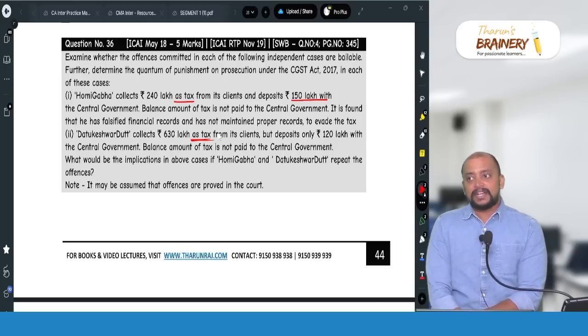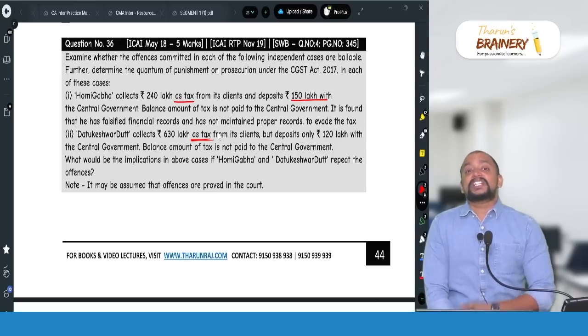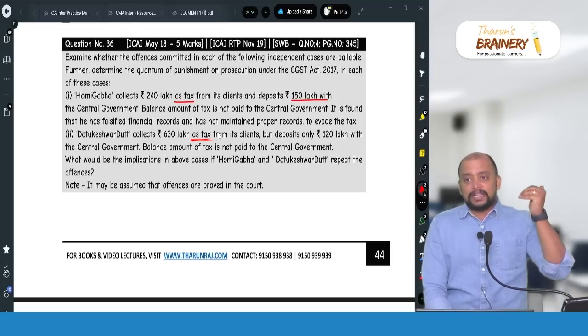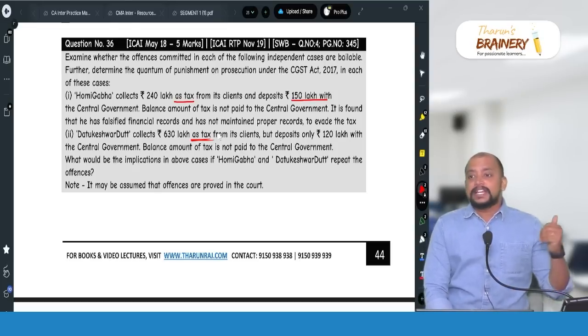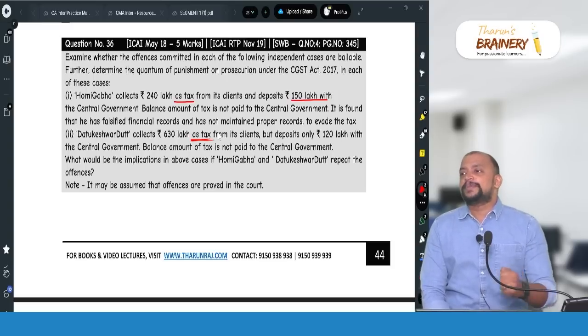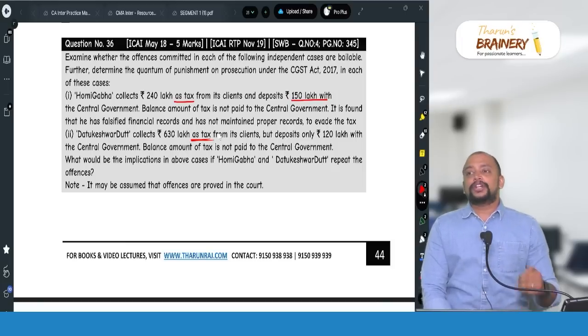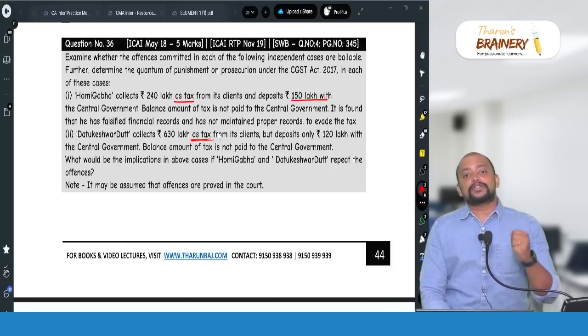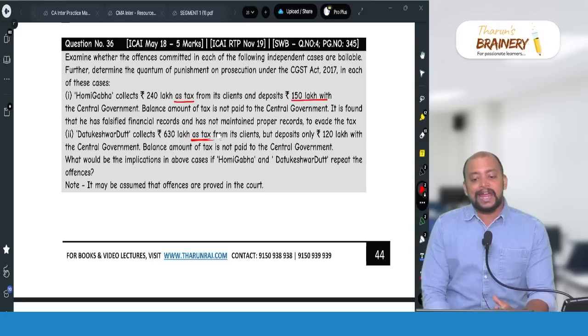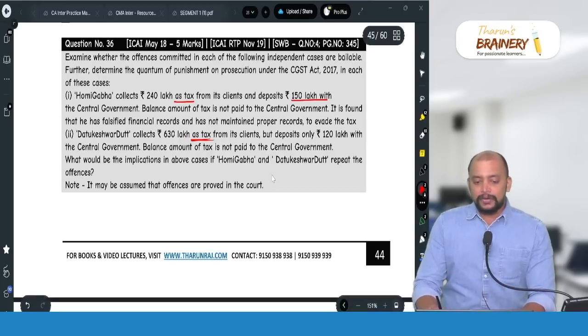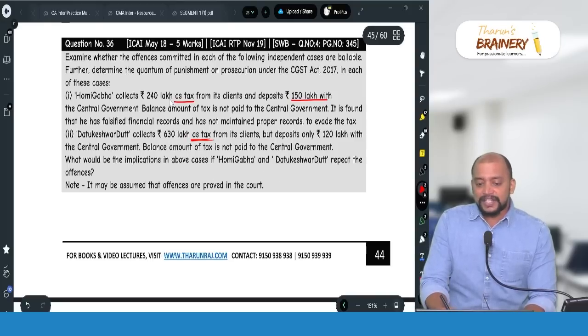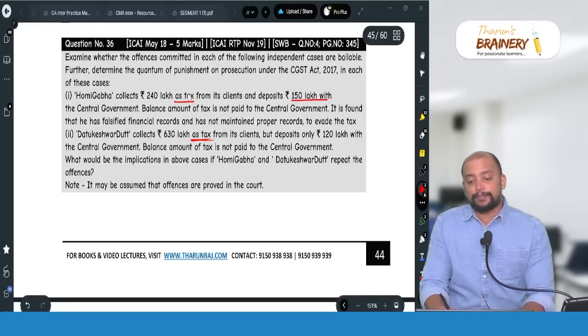5 years plus fine. And as the amount exceeds 5 crores, it is a cognizable and non-bailable offence, and as the amount exceeds 2 crores, there will be arrest also in this case. More than 2 crores arrest, more than 5 crores cognizable and non-bailable, and imprisonment will be up to 5 years plus fine. Now, this is in case of collected amount as tax but not paid.